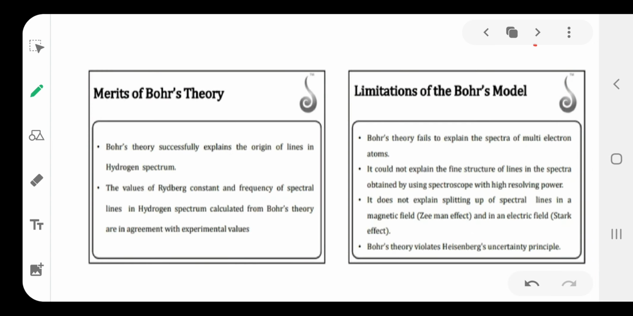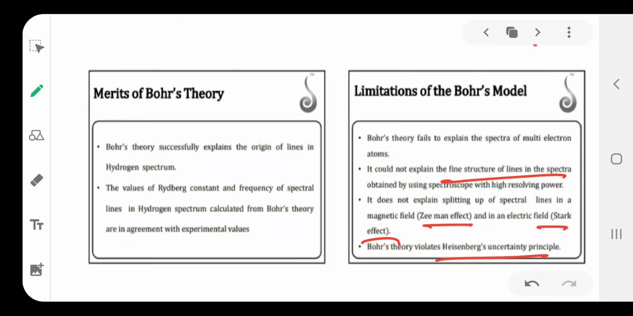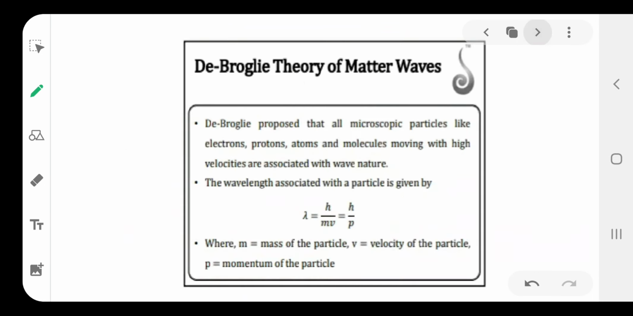Then next, Bohr's theory successfully explained the hydrogen spectrum and stability of the atom, but Bohr's theory failed to explain the Zeeman effect and Stark effect, and it violates the Heisenberg uncertainty principle. It also failed to explain the fine structure of the atom. This theory is applicable only to atoms or ions containing a single electron. If the atom or ion contains multiple electrons, this theory fails. That is about the limitations of Bohr's theory.